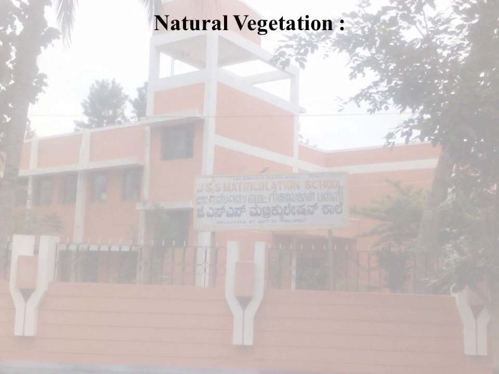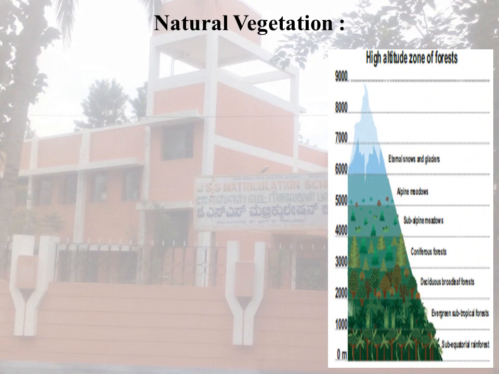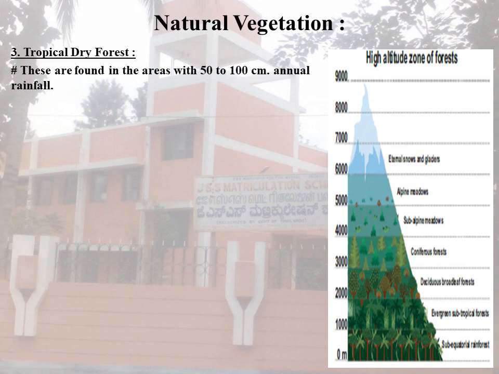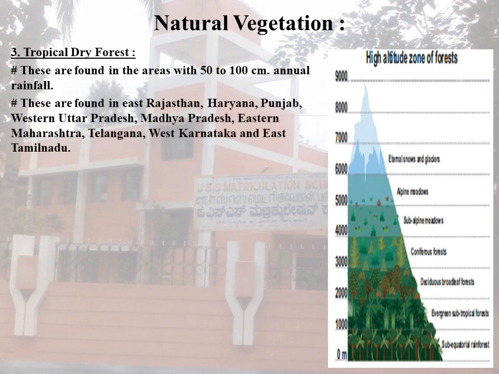Now I would like to explain the third point of distribution of rainfall, tropical dry forest. These are found in areas with 50 to 100 centimeter annual rainfall. They represent a transitional type of forest. They are found in East Rajasthan, Haryana, Punjab, Western Uttar Pradesh, Madhya Pradesh, Eastern Maharashtra, Telangana, West Karnataka and East Tamil Nadu.